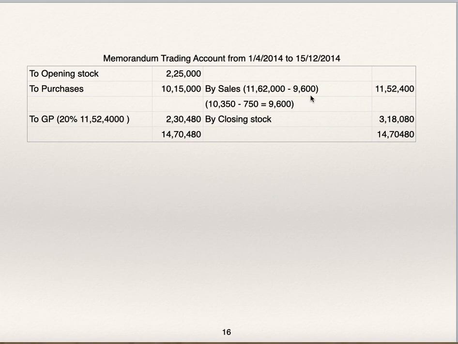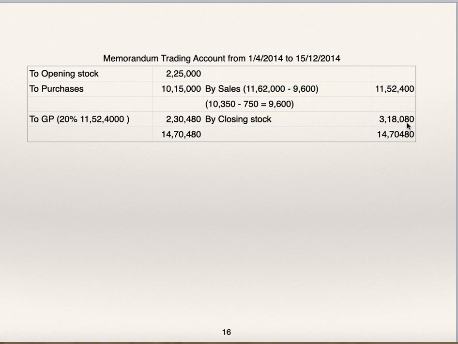From that you are supposed to deduct sale of abnormal item whose cost was 10,350. They have sold it at a loss of 750. So cost minus loss is selling price 9,600. Deduct it from sales. Sales are 11,52,400. Gross profit is 20% of sales. So gross profit is 2,30,480. By closing stock